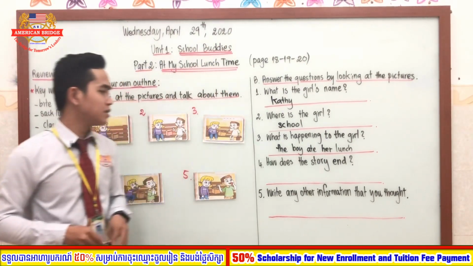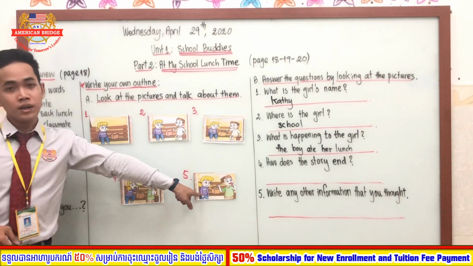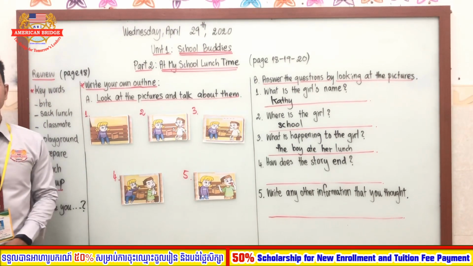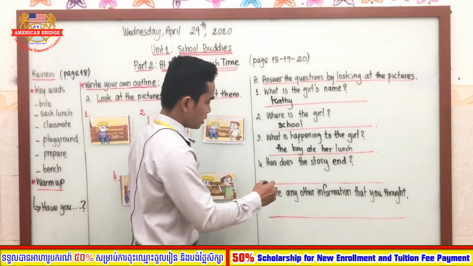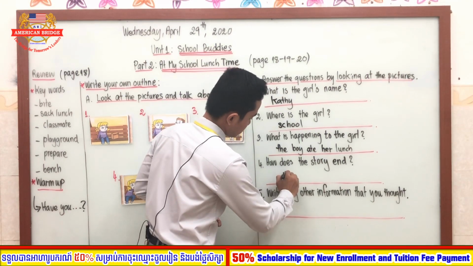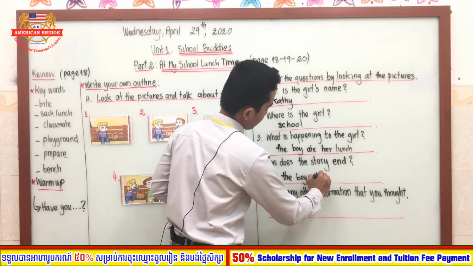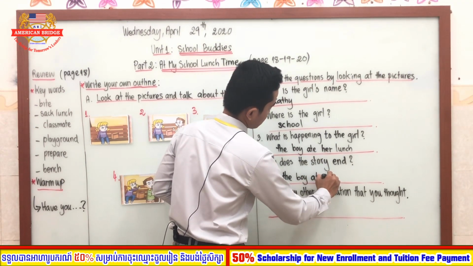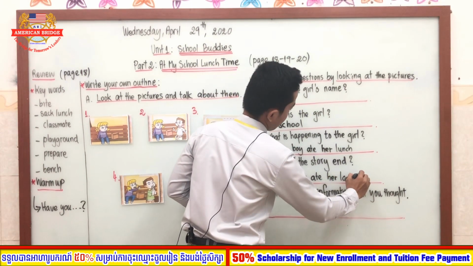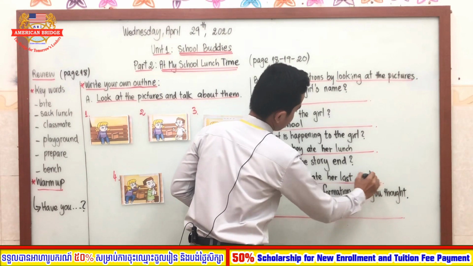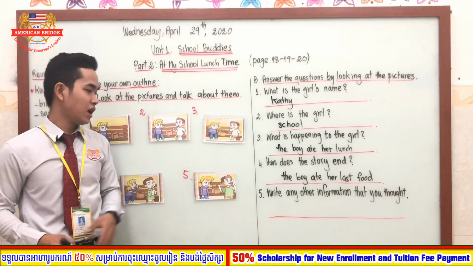Number 4, how does the story end? How does the story end, everyone? As you can see in picture number 5, how does it end? Well, the story ends with the boy eating her last food. Well, as you can see, he ate the apple, right, which is her lunch.